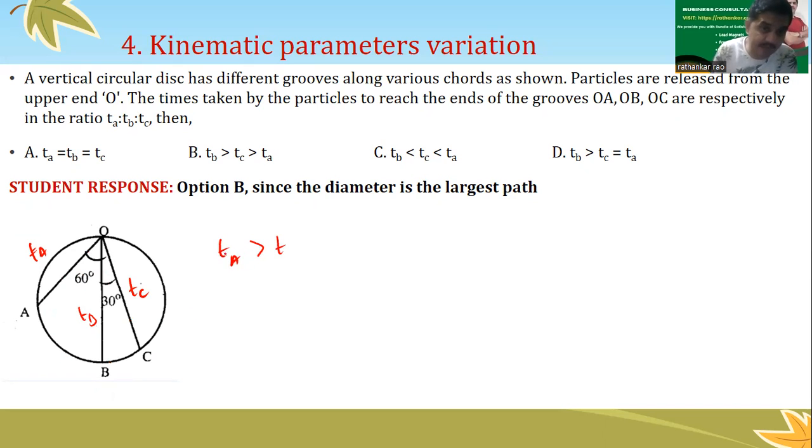Sorry, this is the shortest path. I'm sorry, yes, this is the shortest path. So I can now say the marble will reach point A quickly, and this will take a longer time because the length is larger. So TB will be the longest time. Next comes TC, the next longest time. Then comes TA. This should be your answer. Option B should be your right answer. That's what most of them think, but definitely this answer is incorrect.